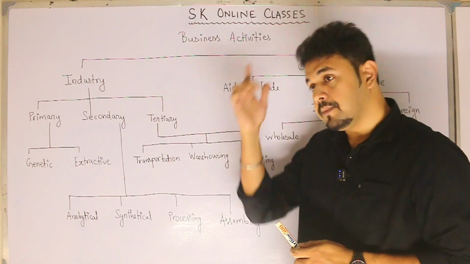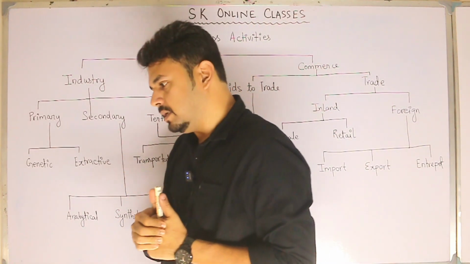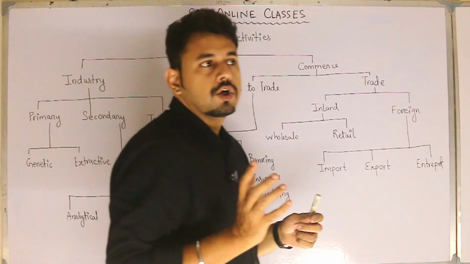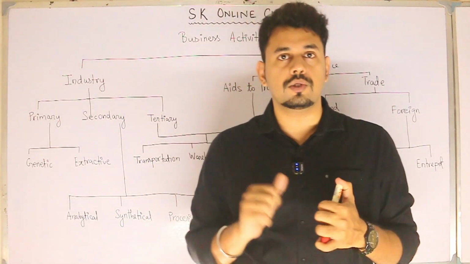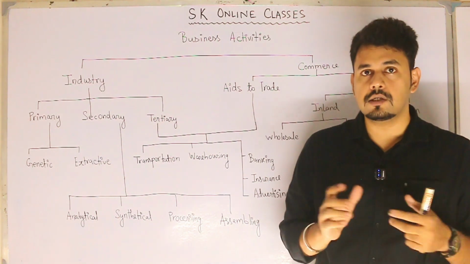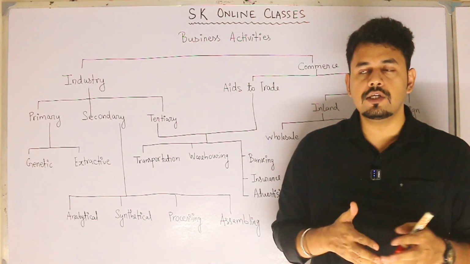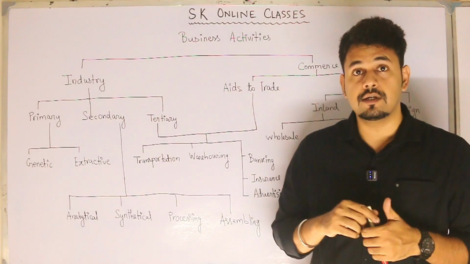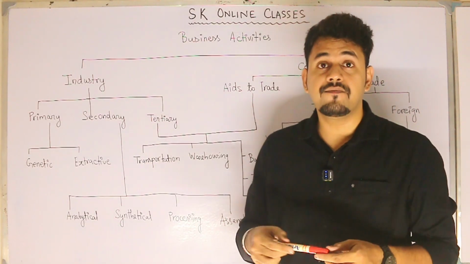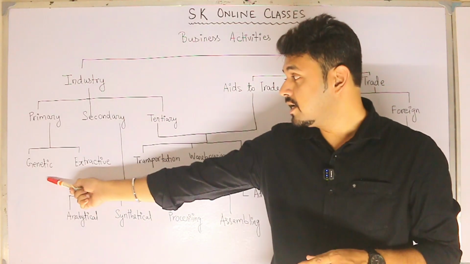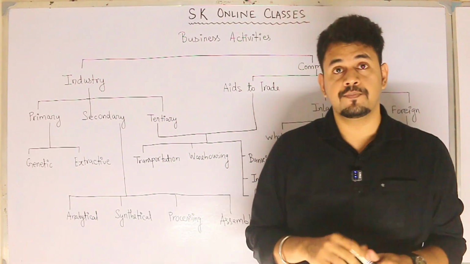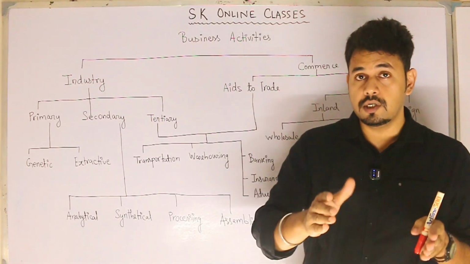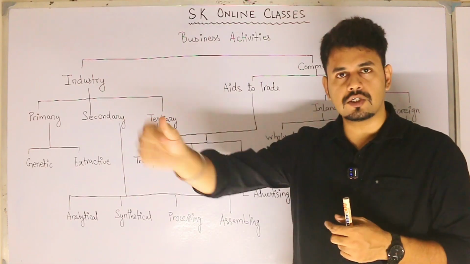Now, when I talk about primary industry, it means any industry that caters to raw materials or natural resources. Industries which are associated with natural resources are called primary industries. Primary industries can be further classified as genetic industries and extractive industries. Now, what are genetic industries and what are extractive industries? Let me start with extractive industry first.